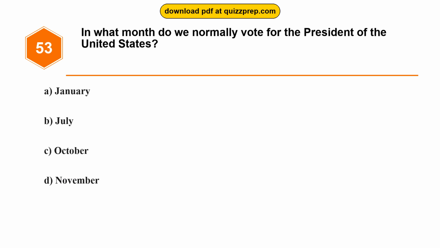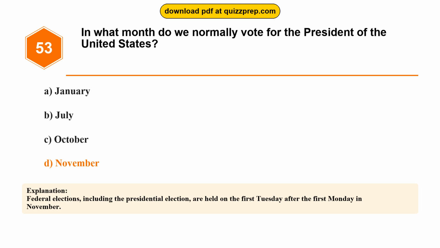Question 53. In what month do we normally vote for the President of the United States? Option A, January. Option B, July. Option C, October. Option D, November. The correct answer is option D, November. Federal elections, including the presidential election, are held on the first Tuesday after the first Monday in November.